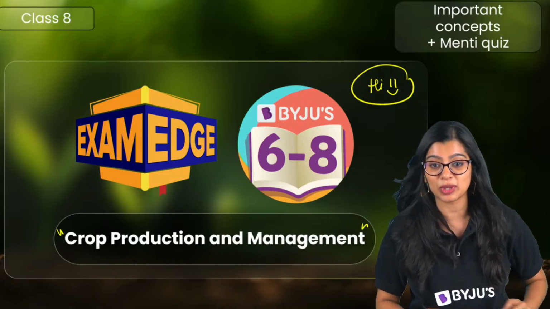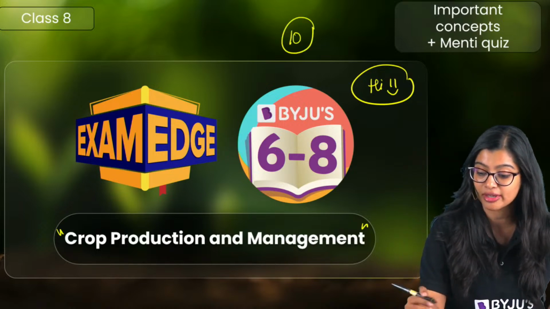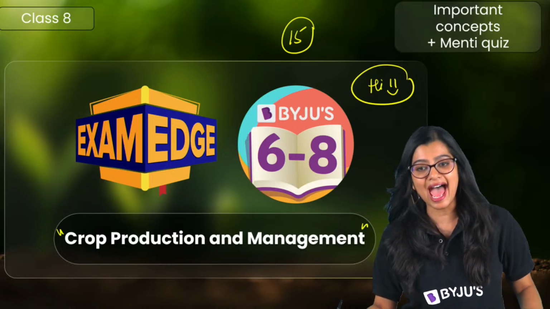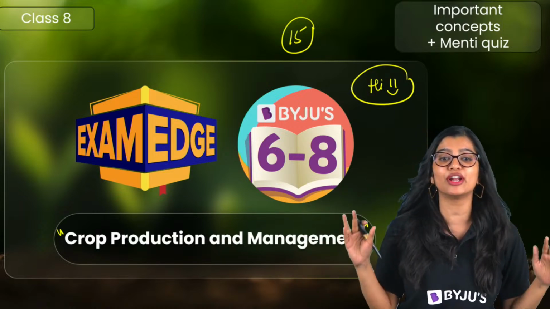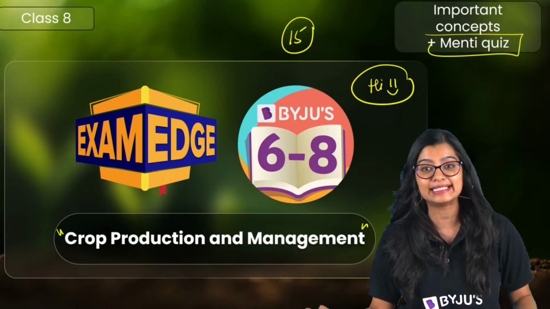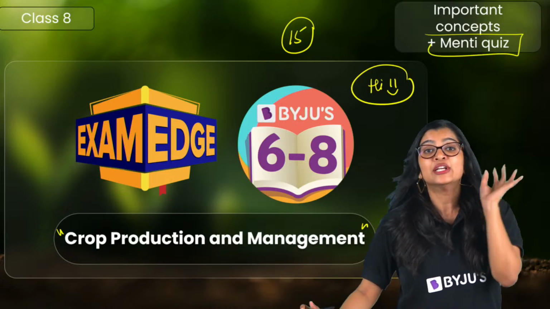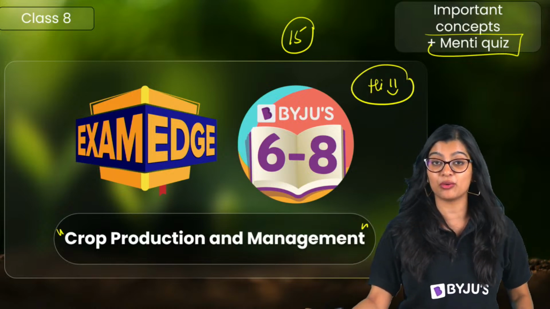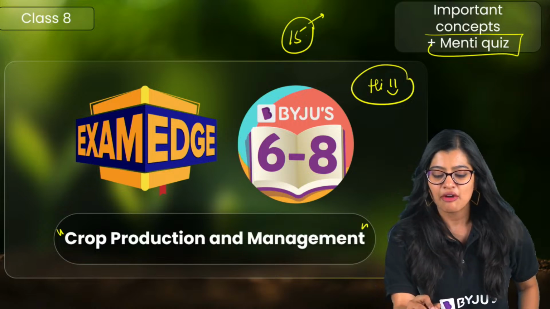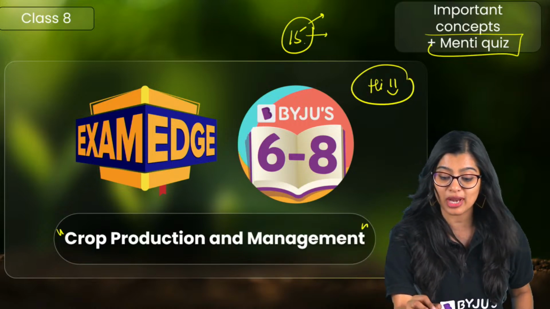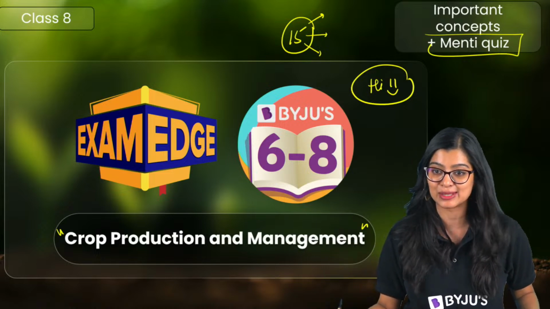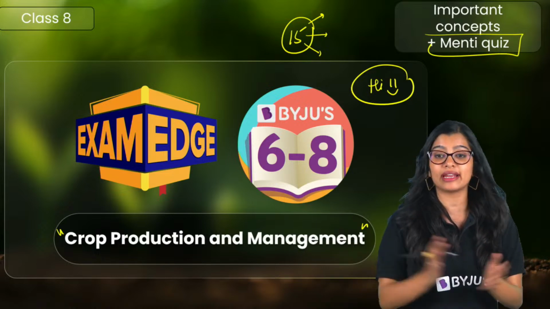Now, along with this, we will be solving 15 very important questions. And as you can see, we have put it on the screen for all of you. Today, we will be having a Menti quiz as well, right? So, these 15 questions that we're going to be doing are of different levels. You will have 5 very easy questions, 5 which are intermediate, and you will have 5 higher order questions which are commonly asked in Olympiad as well. So, I hope all of you are excited.